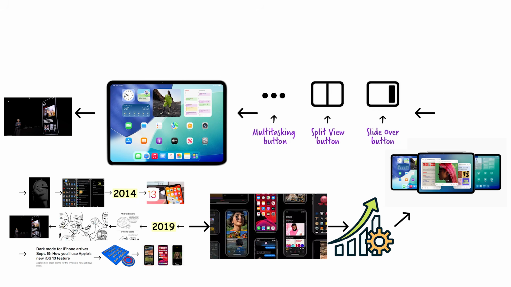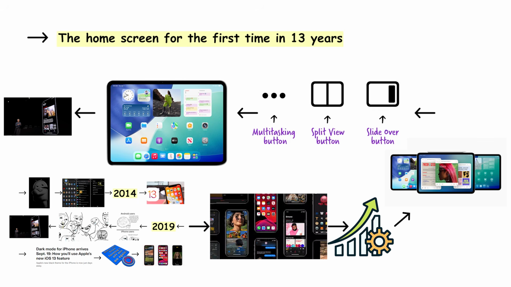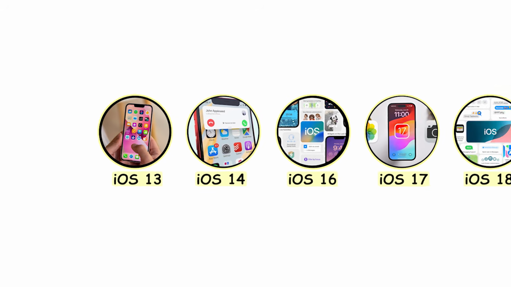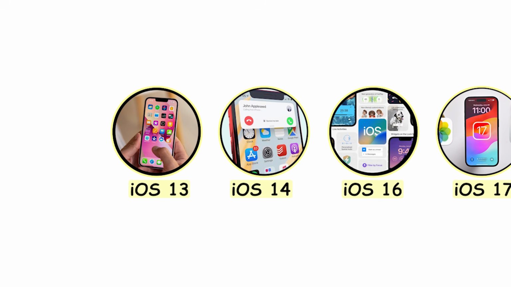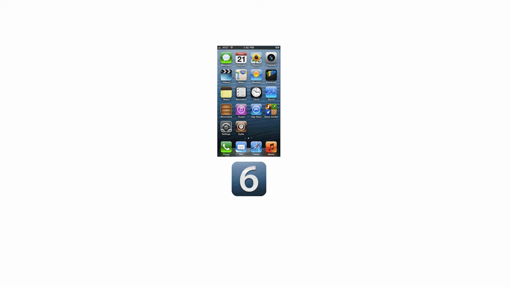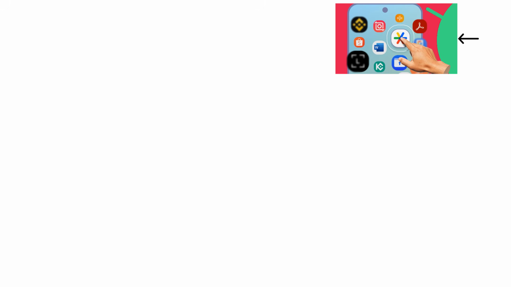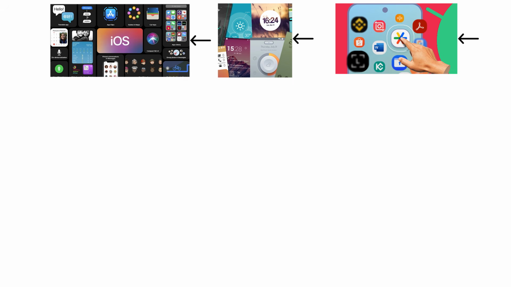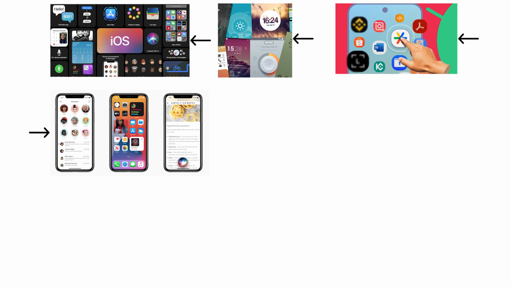The next update finally changed the home screen for the first time in 13 years. iOS 14, widgets on the home screen 13 years after the iPhone. The iPhone launched in 2007 with a grid of app icons. Every iOS version since then had the same grid. Android had customizable home screens with widgets from 2008. iOS 14 finally allowed widgets alongside apps in 2020, 13 years.